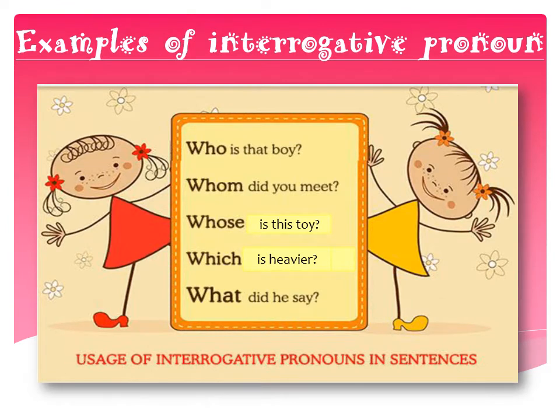Some examples of interrogative pronouns. Who is that boy? Who is used as a subject of a verb. Whom did you meet? Whom is used as an object of a verb. Whose is this toy? Now whose is used for possession. Which is heavier? Which is used for people, things and animals. And what did he say? What is used for things and animals.